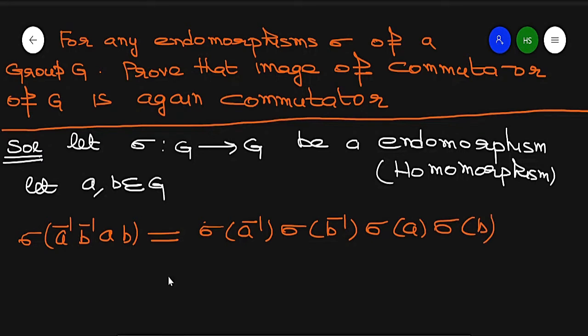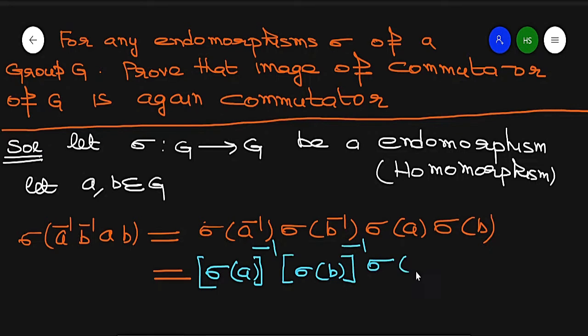Since sigma is a homomorphism, this can be written as sigma a raised to power -1, sigma b raised to power -1, sigma a, sigma b. So what is it? It is again a commutator, because sigma a and sigma b are elements of G.